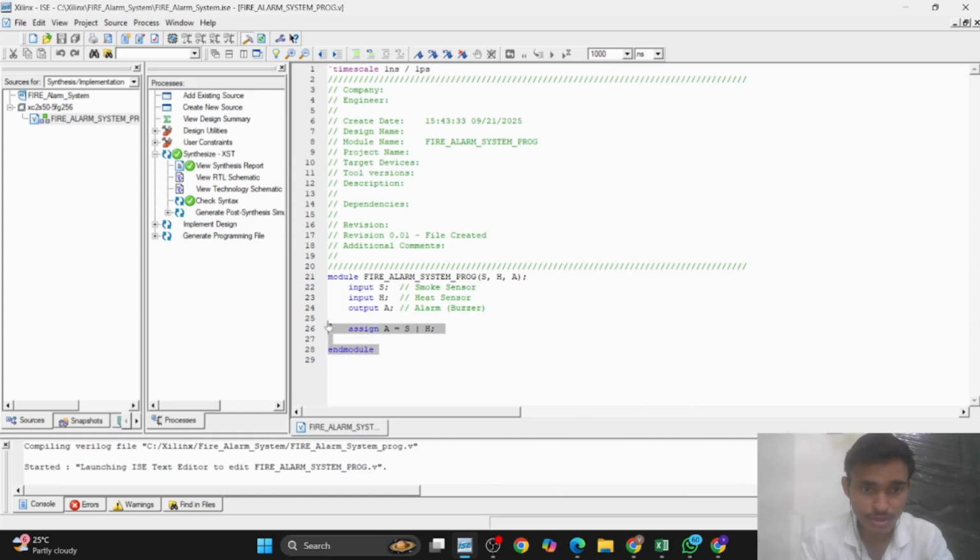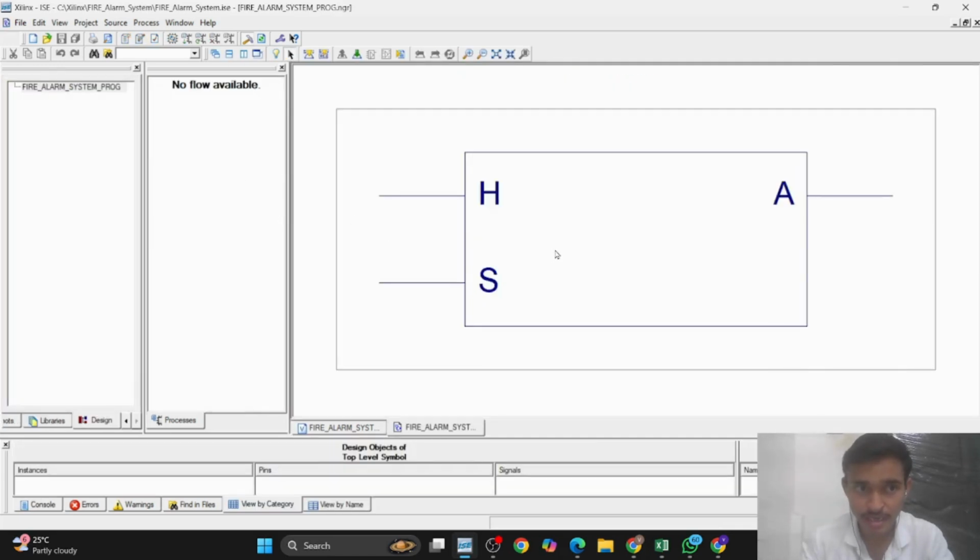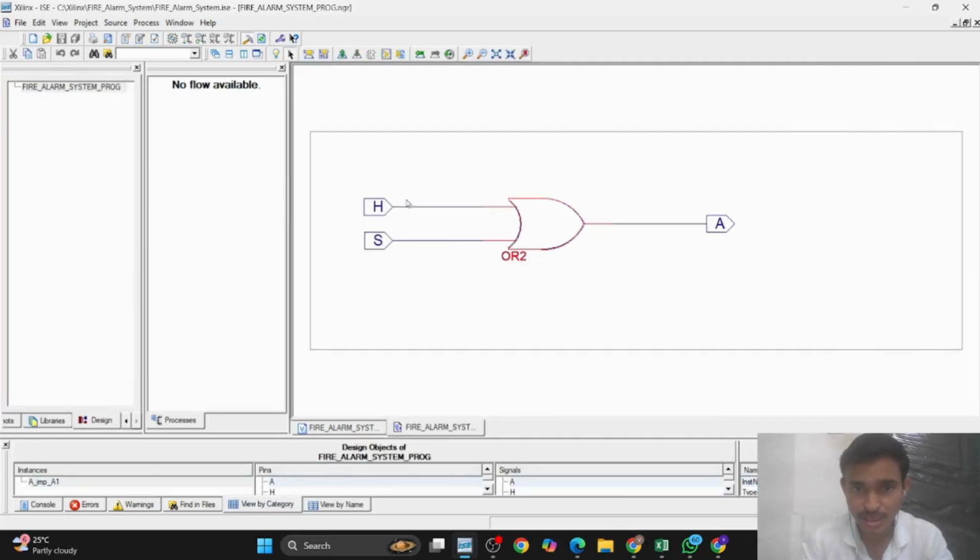Now I will show you. This is the Verilog code of this circuit. When we click on View RTL Schematic, you can see the RTL schematic. This is the circuit of this system.